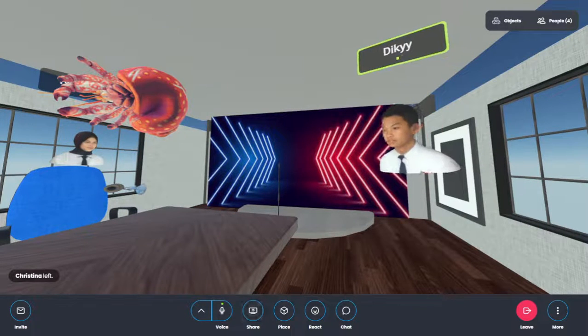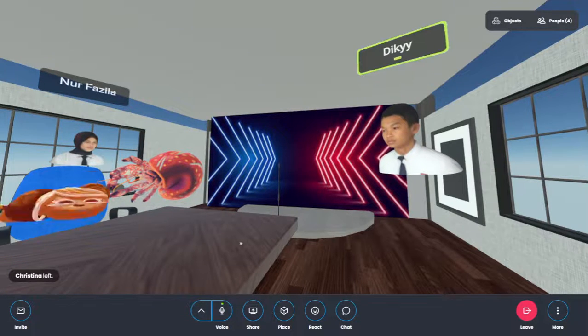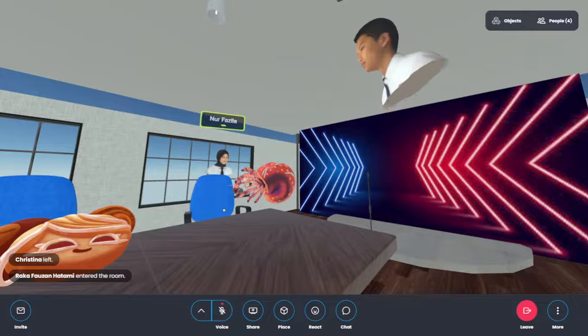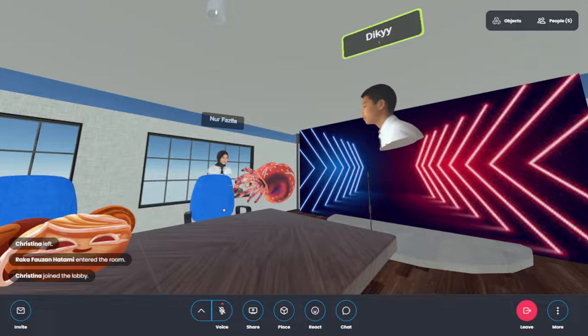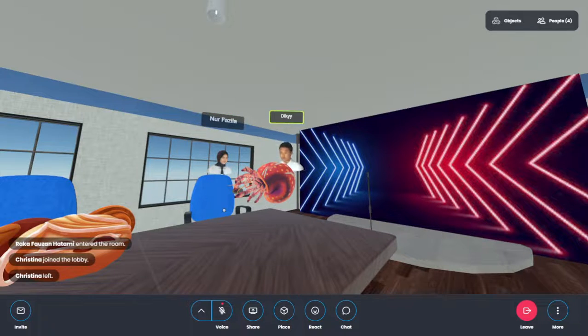And then a 3D model, and then a bakery. Okay, bakery. Diki, what is this metaverse room? What room is this? Is this a meeting room? No, this is the metaverse room that I am building, especially my room.